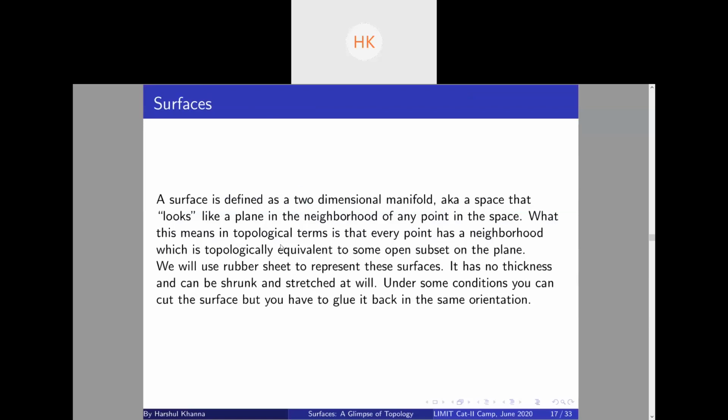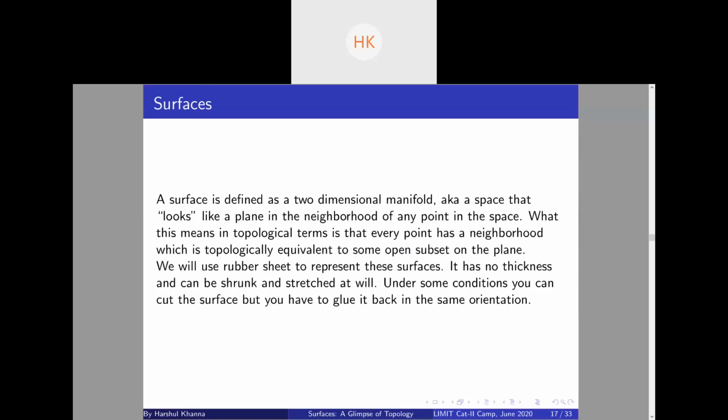So yeah, what is a surface? As I told you, a surface is a two-dimensional manifold. Topologically, the local topology of a surface is that of a plane, right? We will use a rubber sheet to represent these surfaces. A rubber sheet has no thickness and can be shrunk and stretched at will. Under some conditions, you can cut the surface, but you will have to glue it back in the same orientation.